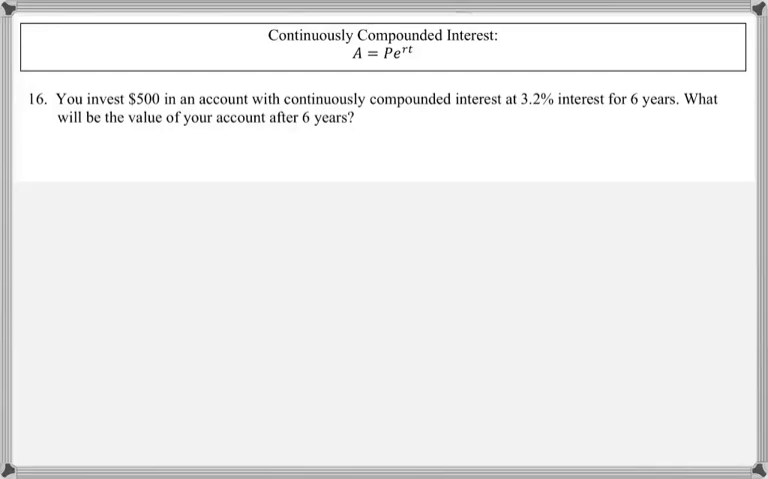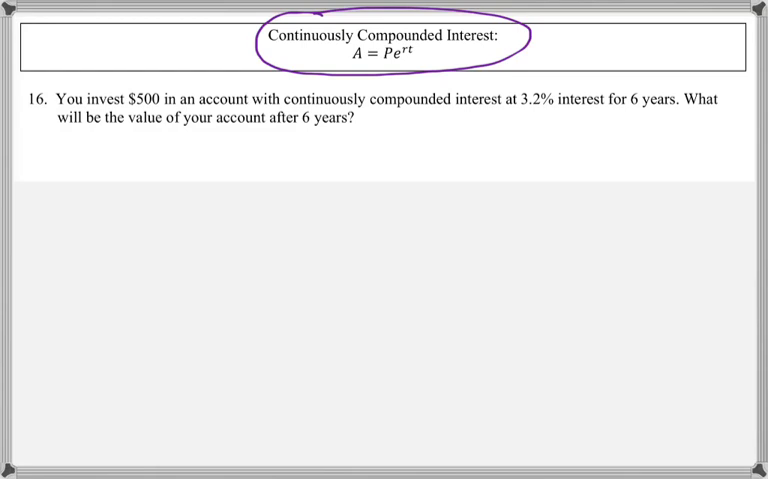Up to this point, the highest level of compounding that we've looked at is compounded daily, which was 365. Now we are looking at something called continuously compounded interest, which is actually always compounded. It's being compounded every instant. So this has its own formula: A is equal to P times e raised to the r times t.